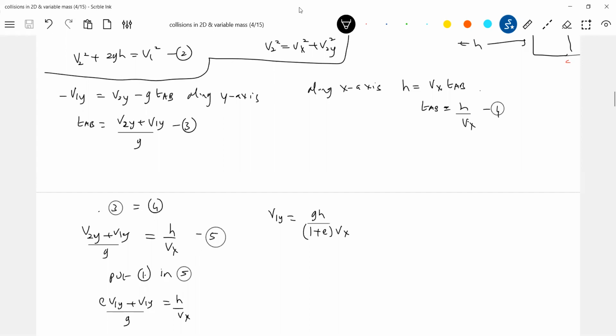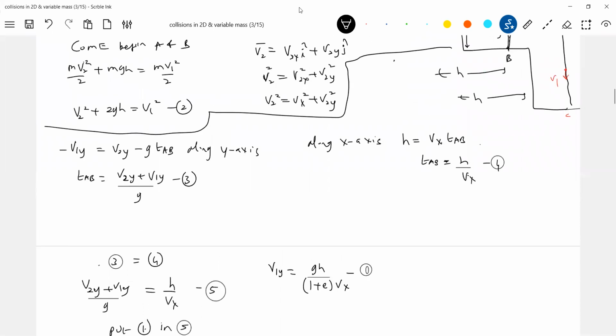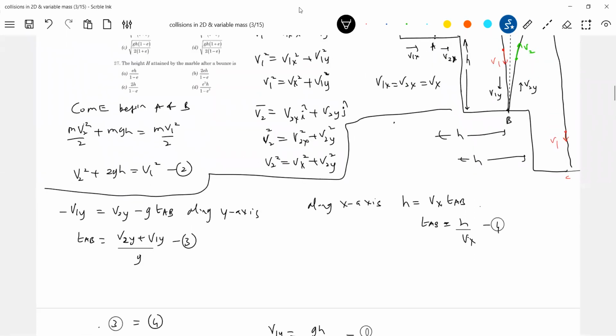Now we have v1y and v1x. So what was our question? To calculate vx, which is unknown. Equation 6 we will take. Let me do one thing. In equation 2, let us substitute v2 square as vx square plus v2y square, and v1 square as vx square plus v1y square.